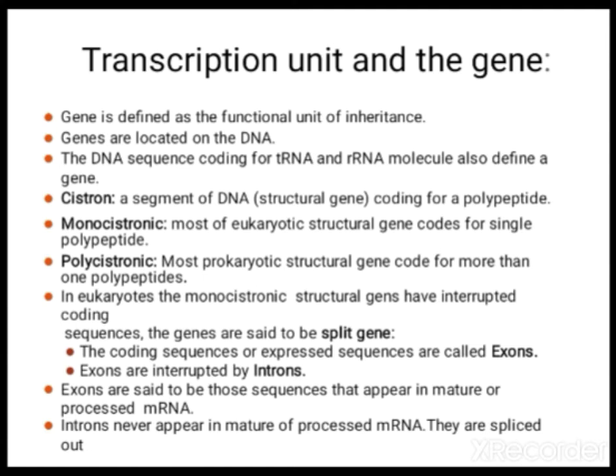So let us see the cistron. We call the structural gene a cistron. Here it can be monocistronic or polycistronic. Monocistronic you can see in eukaryotic genes, polycistronic in prokaryotic. Eukaryotes are monocistronic and they have interrupted coding. That's why you call them split genes.